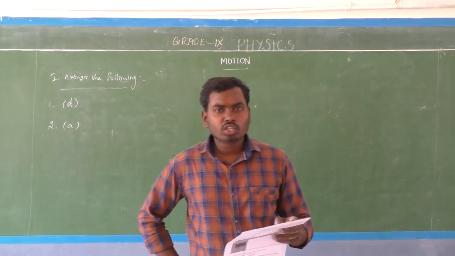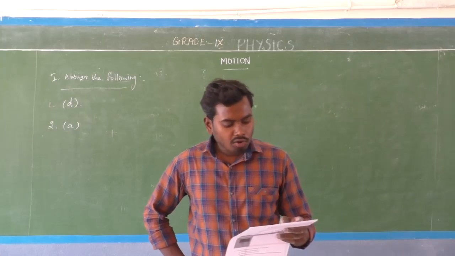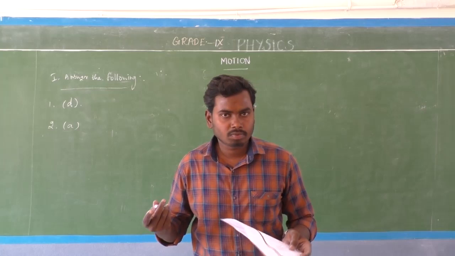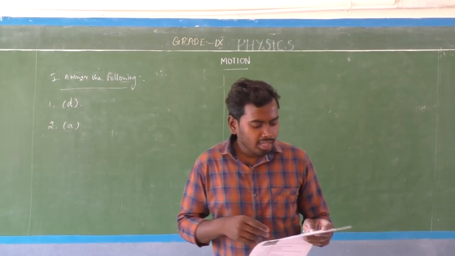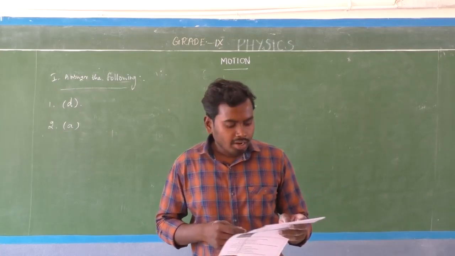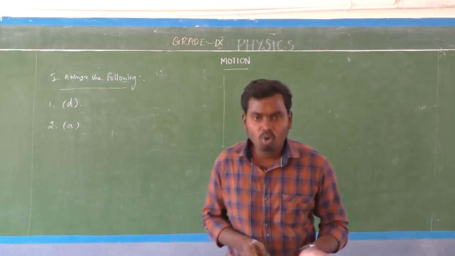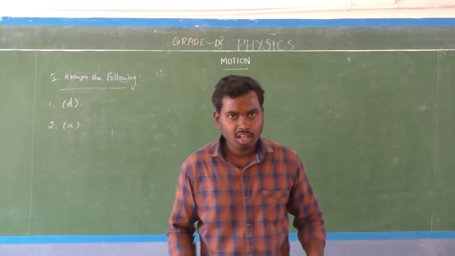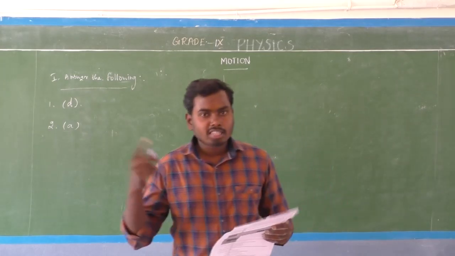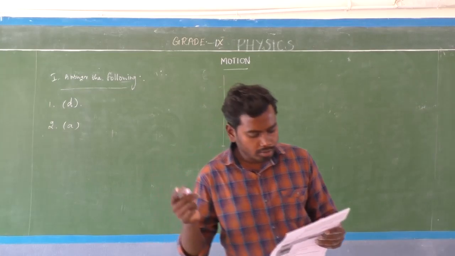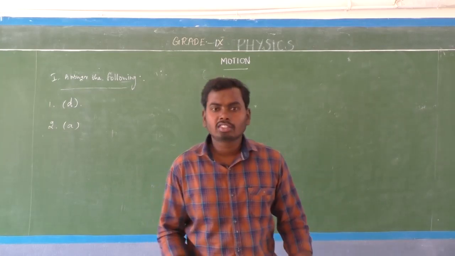The numerical ratio of displacement to distance for a moving object is, so what is the answer? The options are: always lesser than 1; equal to 1 or more than 1; always more than 1; equal to 1 or less than 1.